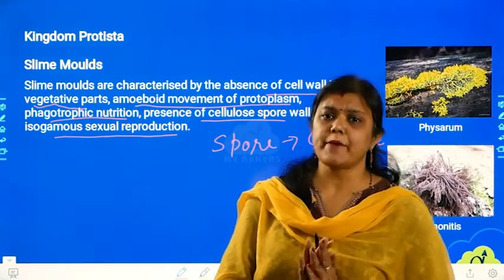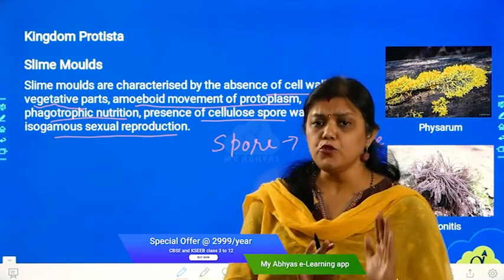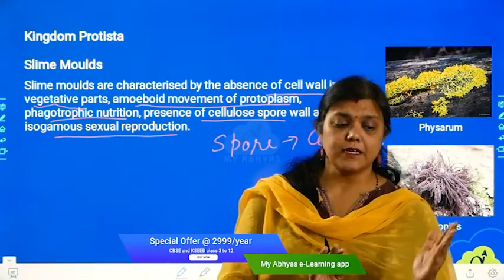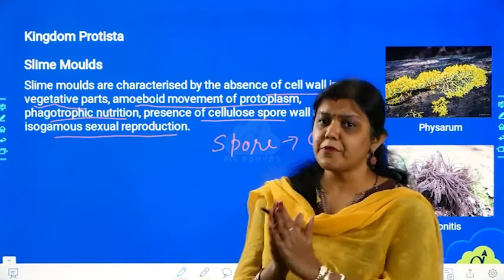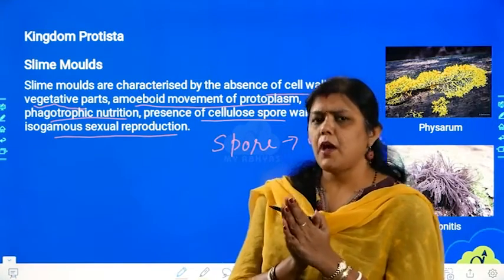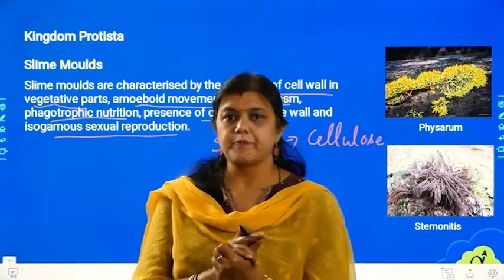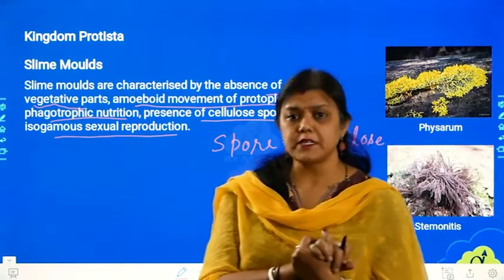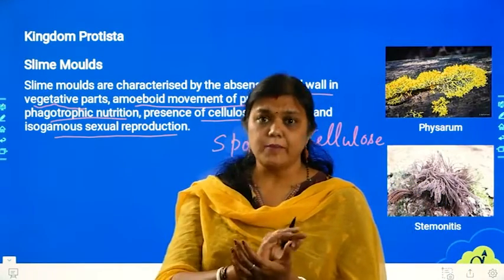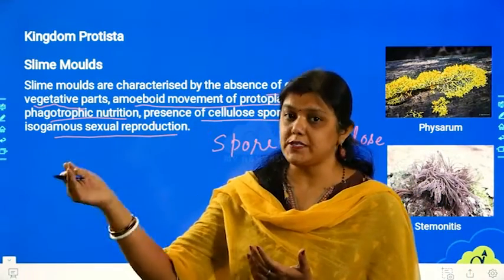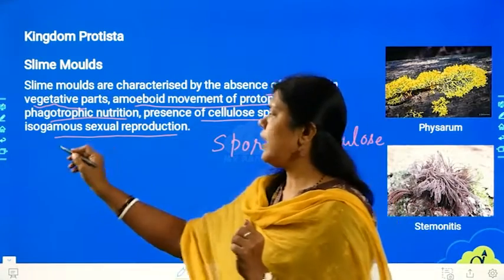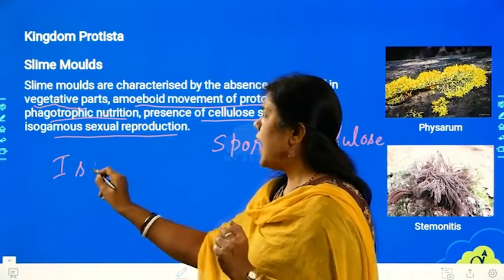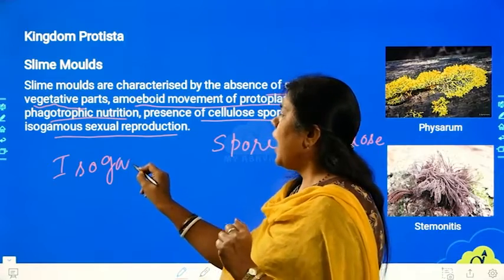What is this isogamous sexual reproduction? You know the meaning of sexual reproduction: when 2 organisms produce their gametes, and when the gametes fuse, that procedure is called sexual reproduction. But what is this isogamous over here? Let me explain isogamous a little bit, because you will study it again in 12th standard, and there you will learn more in detail about it. But let me give you an introduction to what exactly isogamous is all about.